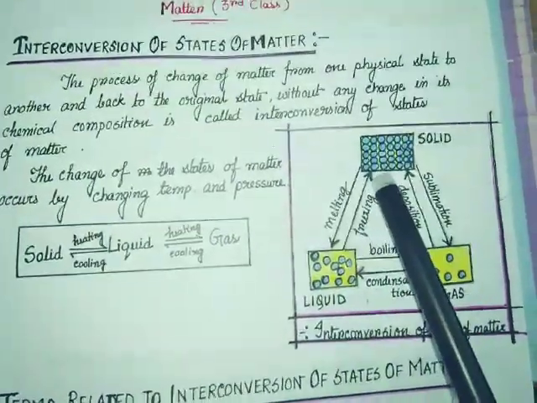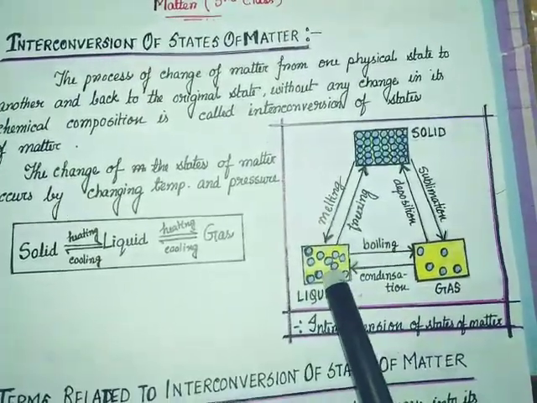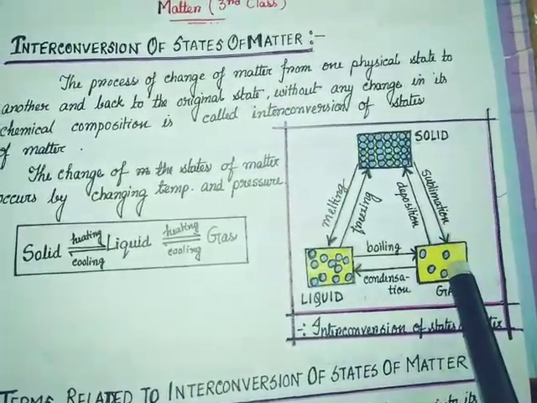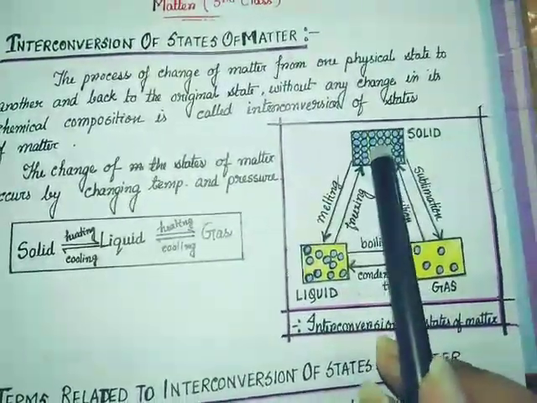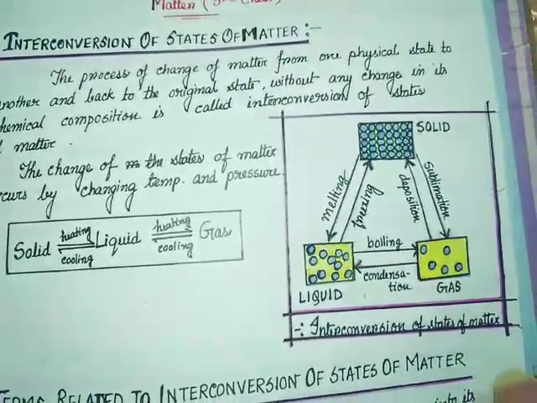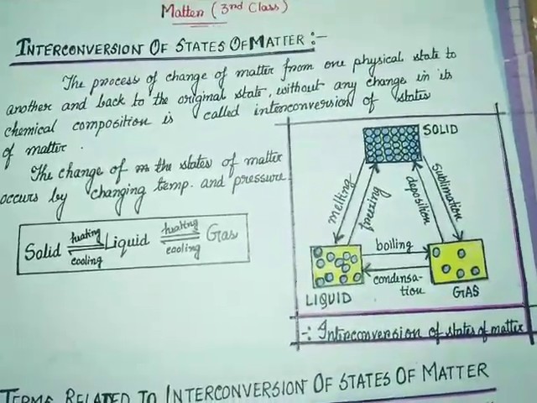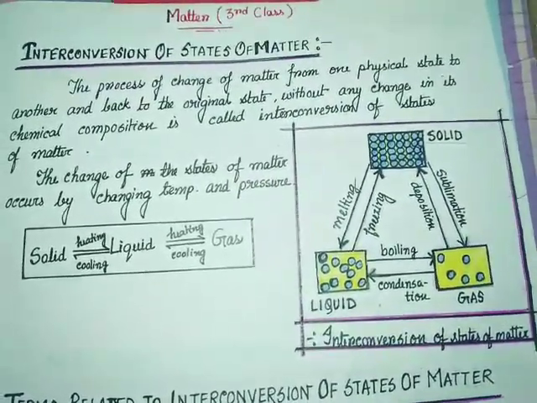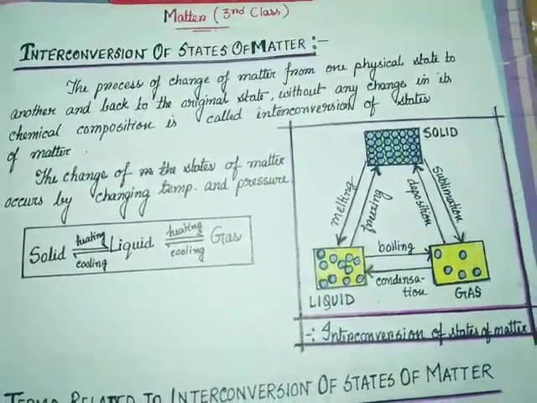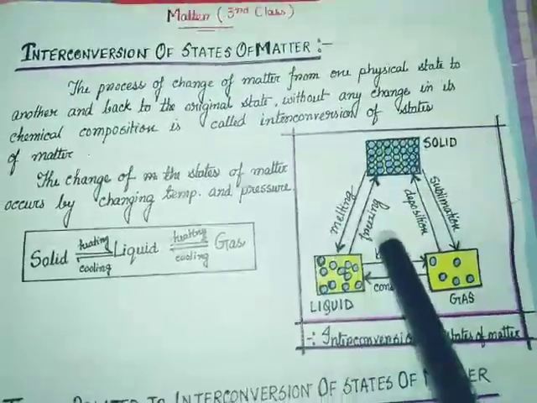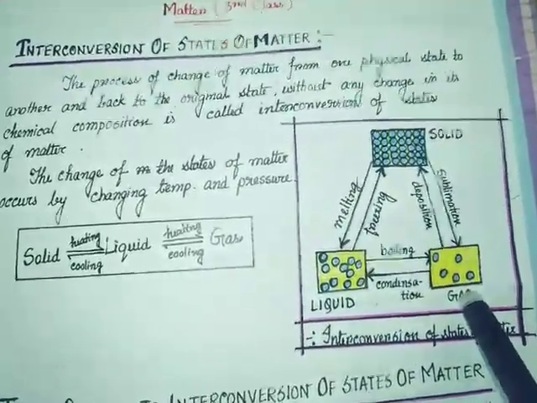So solid, by melting, becomes liquid, and liquid, by boiling, becomes gas. Again gas, by deposition, becomes solid again. So this is only the interconversion of states of matter. The states of the substance are changing, but the chemical composition of the substance is not changing, only the physical property or physical state is changing. Now some of the terms are given here in this diagram, you can see. So these terms you have to learn.